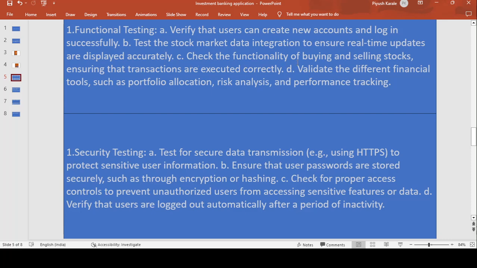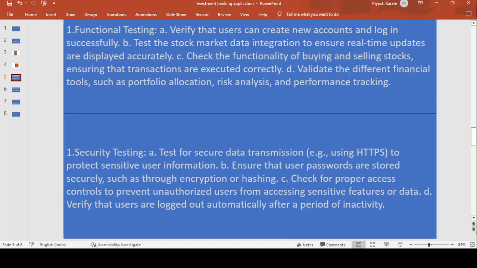Check the functionality of buying and selling stocks, and ensure that the transactions are executed correctly, meaning whatever amount they buy or sell will be executed correctly, without any mismatch there.